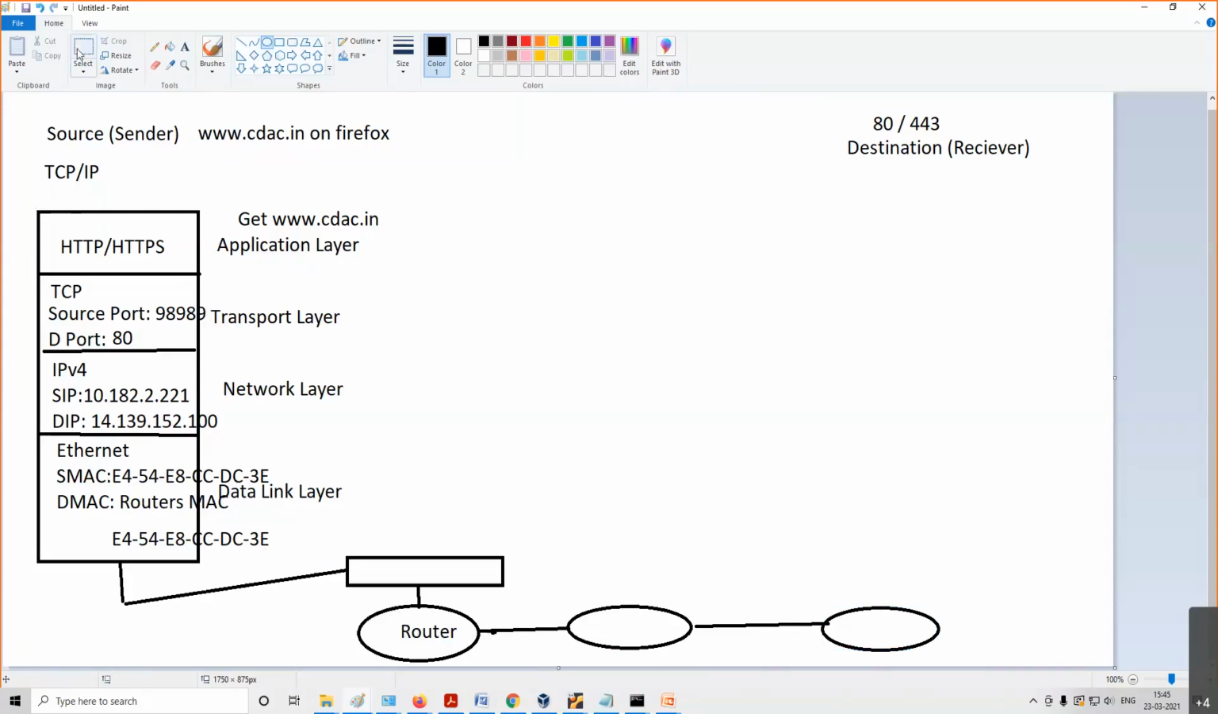After that, this full packet, again, if you see here, one switch or some LAN will be there. And what will happen? The other system, this is the destination system. Here, this full packet will be reached.